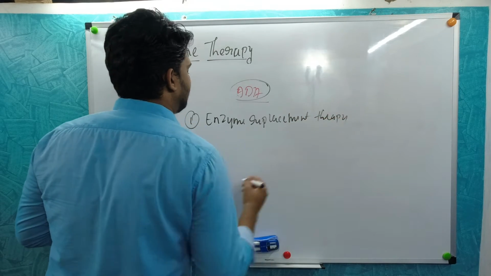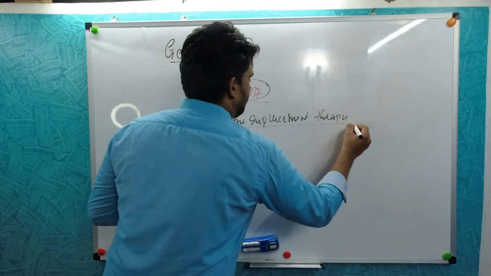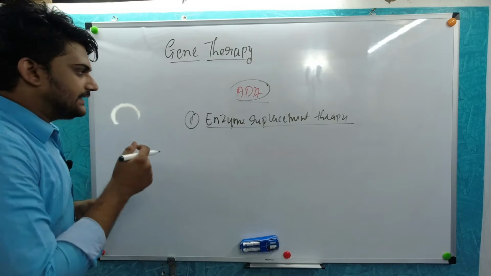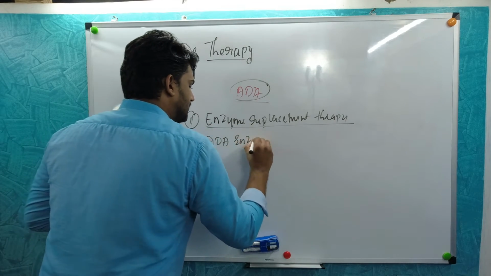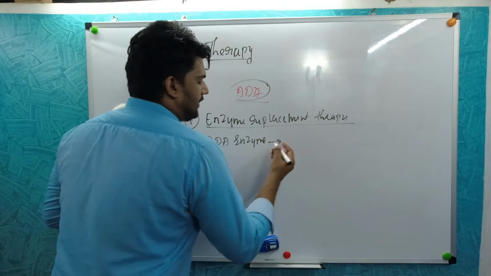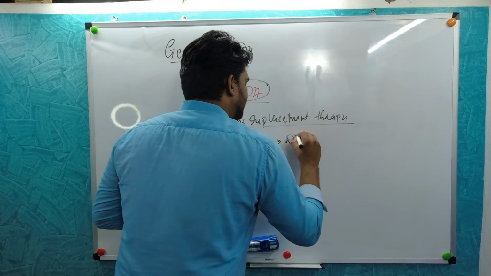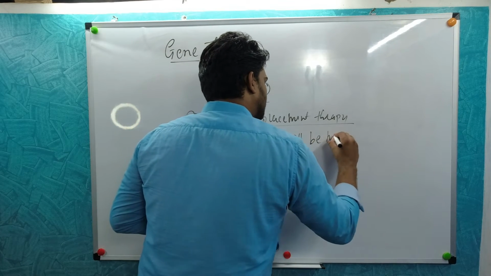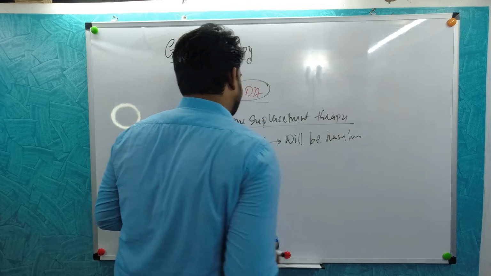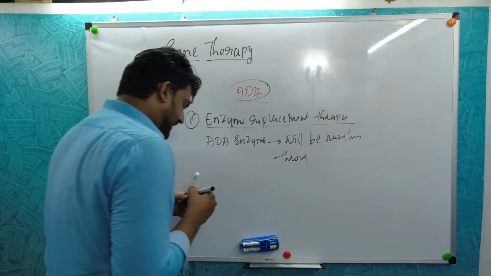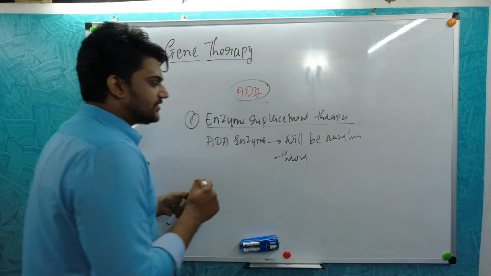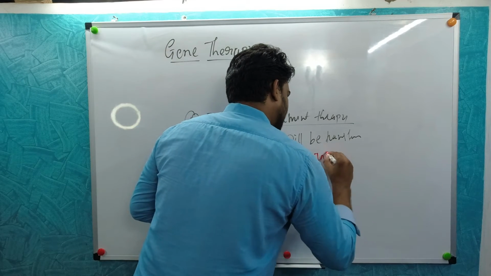So what was happening in this enzyme replacement therapy? That is mainly the whole ADA enzyme. The ADA enzyme will be transferred into the individuals through injections, which was not permanent.